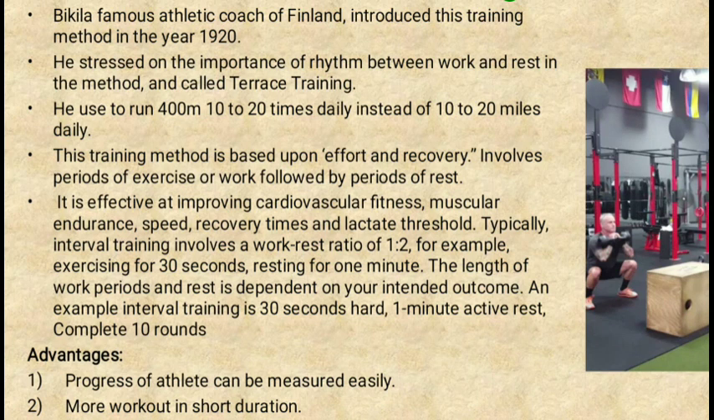Typically, interval training involves a work to rest ratio of 1:2. For example, if a person is exercising for 30 seconds, then resting for 1 minute. The length of the work period and the rest depends on your intended outcome, on how much you want to improve. An example of interval training is 30 seconds hard exercise, then 1 minute active rest, and completing 10 rounds in the same manner.